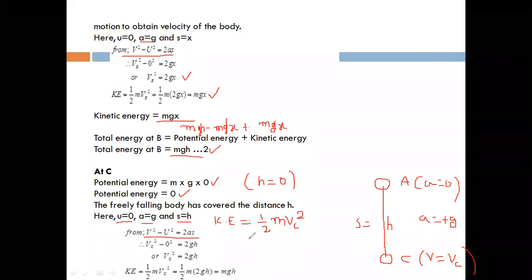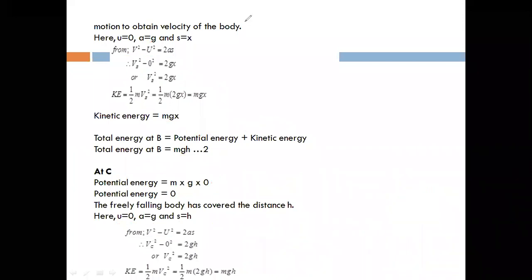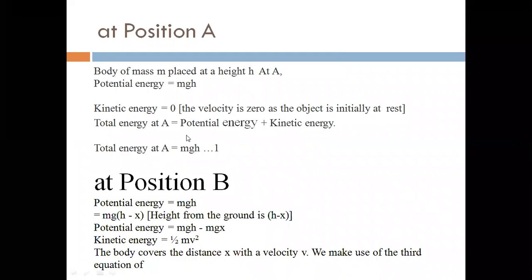Substitute vc square equal to 2gh here. Half m vc square is half m into 2gh. So 2 gets cancelled and the kinetic energy is mgh. Potential energy at C is 0. So 0 plus mgh is mgh. So the total energy at C is also mgh. The total energy at B is also mgh, and the total energy at A is also mgh.